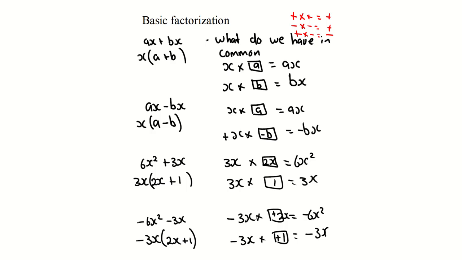And this is how it's done. When we have ax and bx, what do they have in common? x, right? x by what would give you ax? x by a is ax. Then we look at x by what would give you negative bx. Do the signs first. A positive and what would give you a negative? A positive and a negative will give you a negative. So you know that box is going to be negative. And then deal with the letters. x by what would give you bx? x by b. Right, so you know that the first term in your bracket will be a, and your second term in your bracket will be negative b.